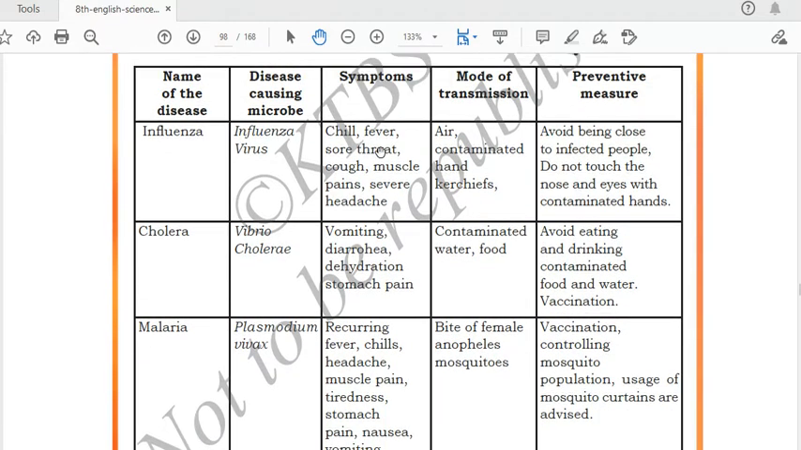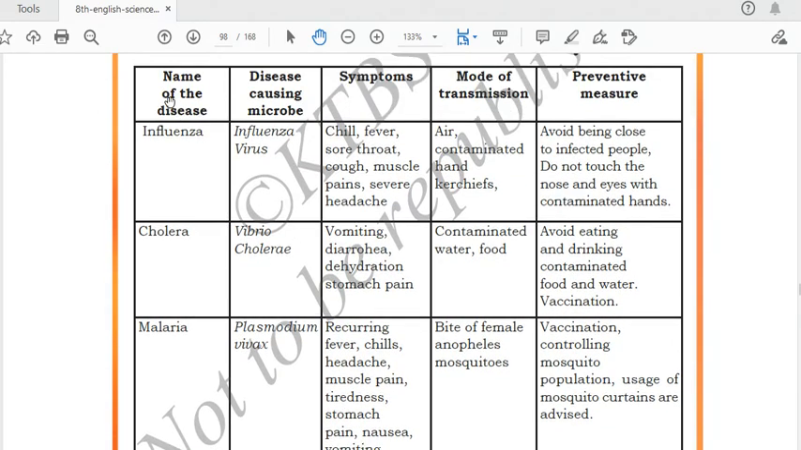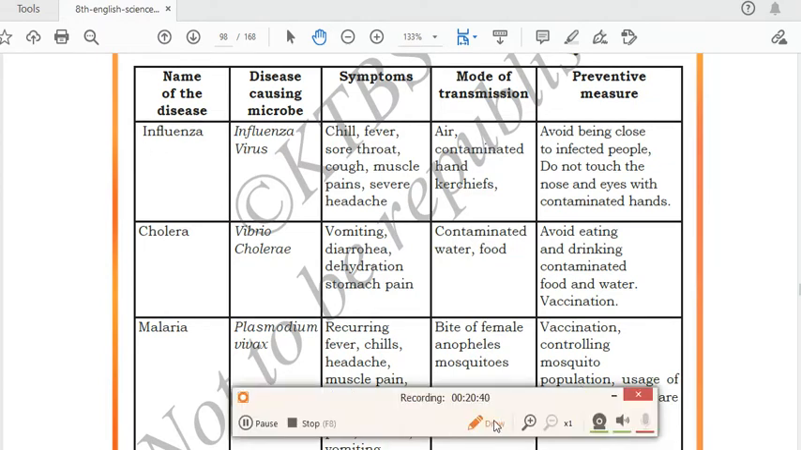Now we'll discuss one by one. This table is very important. You should remember and learn this table. Any question can come from this table. The first one we have is the name of the disease. Suppose someone is suffering from influenza.